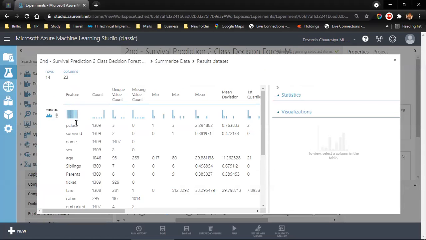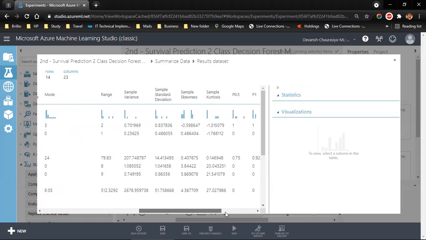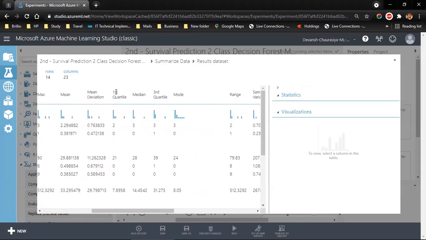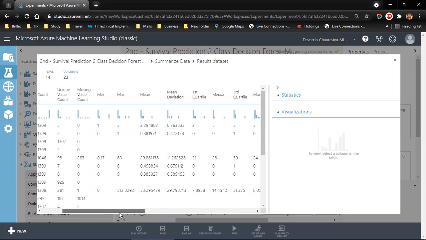Now you see it has pivoted the data. I have the features over here and the functions over here. So passenger class has 1309 values. Here the cabin is 295 unique values and so on. We can match and take a decision. First quartile, second quartile, third quartile. I'm sorry, I was using the word quarantine. Cool.